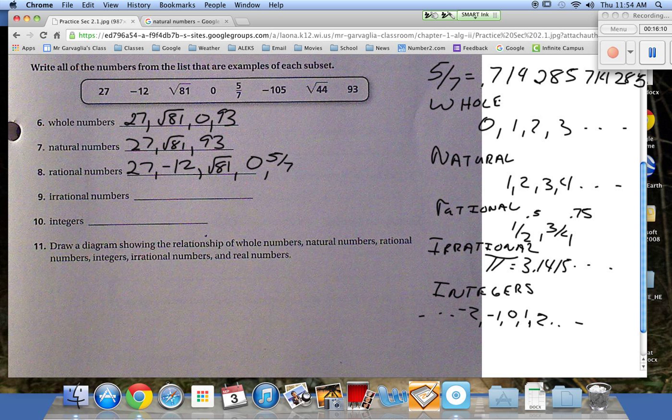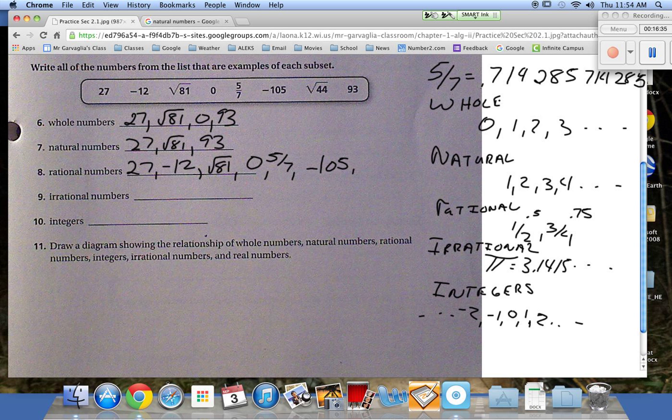How about negative 105? Yep. How about square root of 44? Can you do the square root of 44? Sure you can. Square root of 44. Ooh, baby. It doesn't look like it repeats itself, and it looks like it keeps on going.